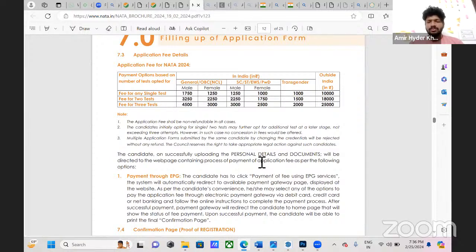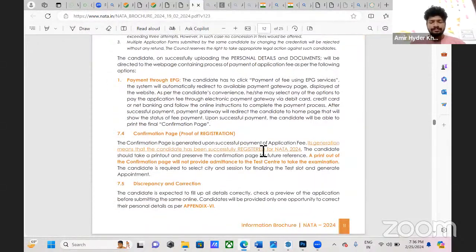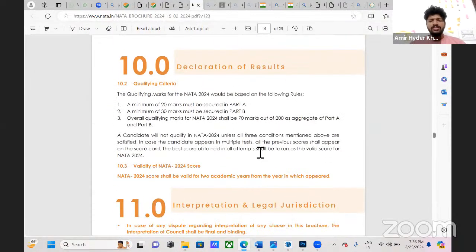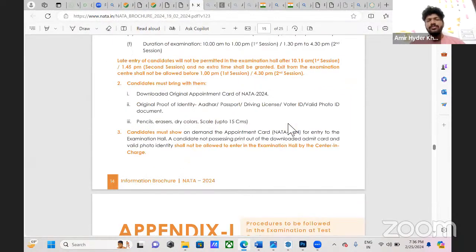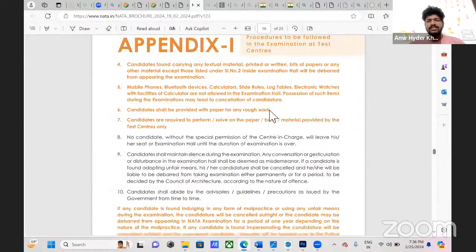Please don't look at the application cost. It has a very bright future, and you can change your lives with that. So this is the overall NATA application process. If you ask me which institutions to join after this, I can say that